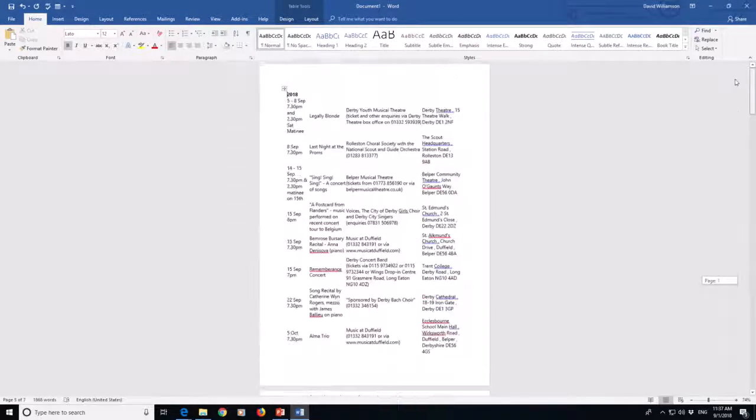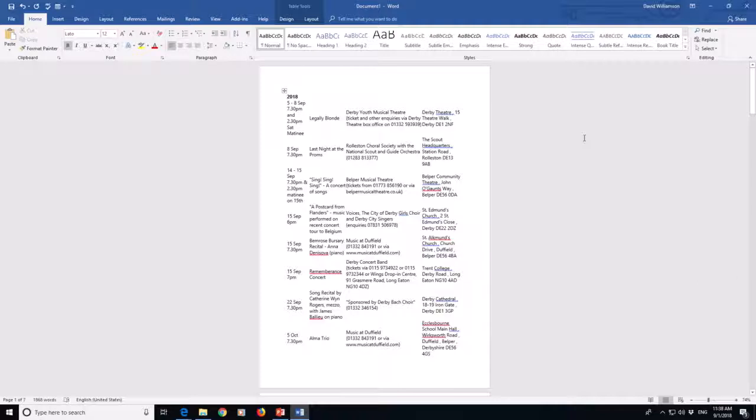I'm going to decide that I want a one-page listing of the events in the near future. I don't want to include the full listing because I just want to print one page in my program. And so I'm not interested in these year indicators at all.